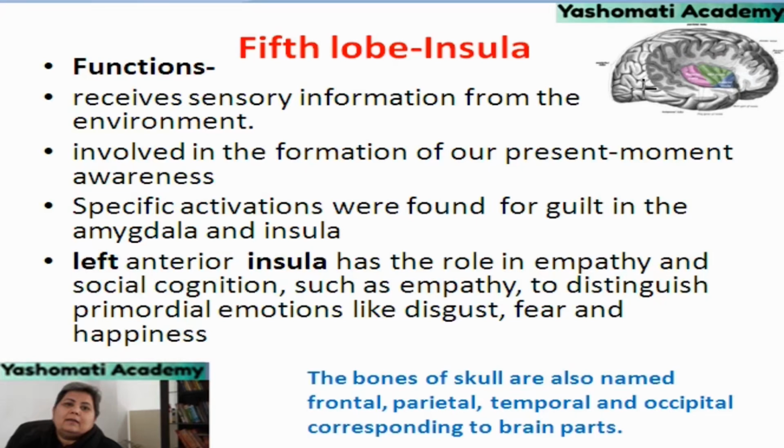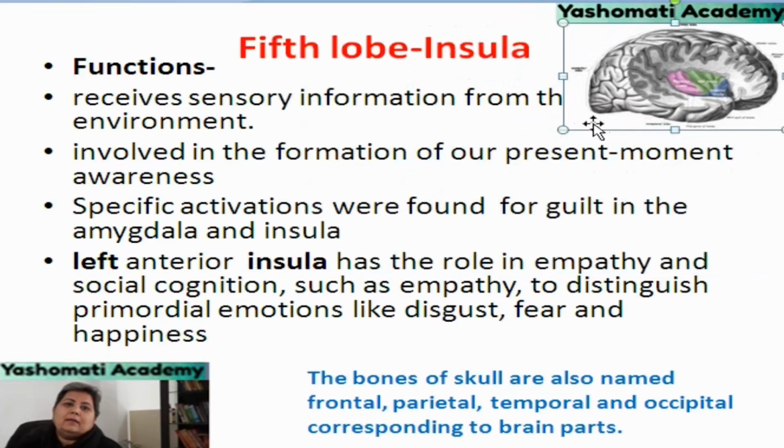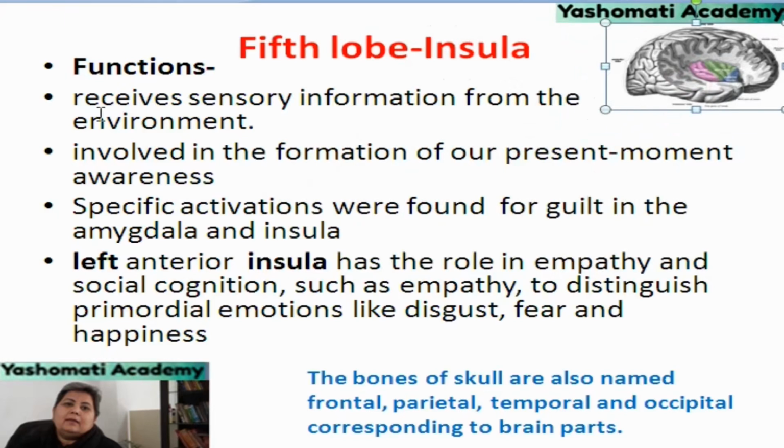So in this picture you can see that if we remove the upper part, then we will be able to see the insula which is embedded below these lobes. The main function of the insula is that it receives sensory information from the environment, and it is involved in formation of our present moment awareness. Specific activation was found for guilt in the amygdala and insula. So that means it is also related to sense of shame and sense of guilt.